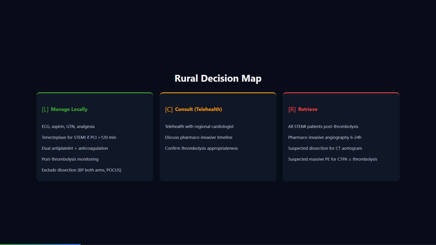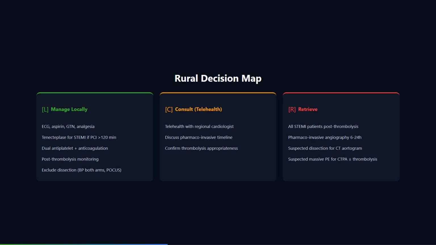What is the sensitivity of transthoracic echo for dissection? It misses approximately 30% of dissections, particularly those in the distal ascending aorta and arch. The sensitivity for type A dissections which involve the ascending aorta is better, around 70 to 80% with good windows, but a normal transthoracic echo does not exclude dissection. Transesophageal echo has a negative predictive value of 99%, but that requires sedation and expertise that may not be available in StAMPSville at 3 in the morning. So your POCUS is helpful if positive, but not definitive if negative. What is your threshold for action?